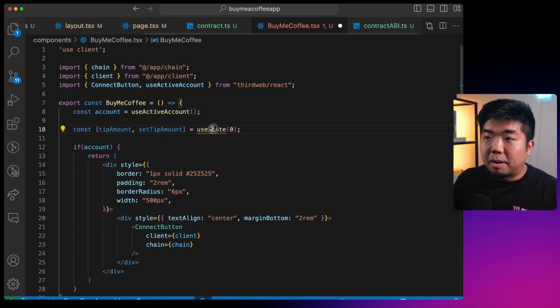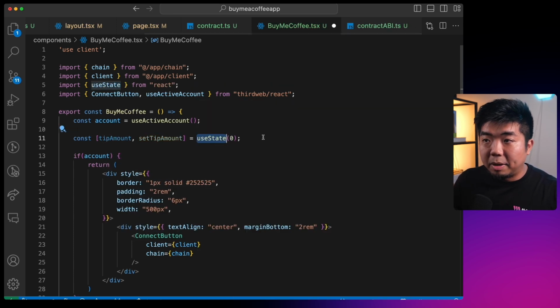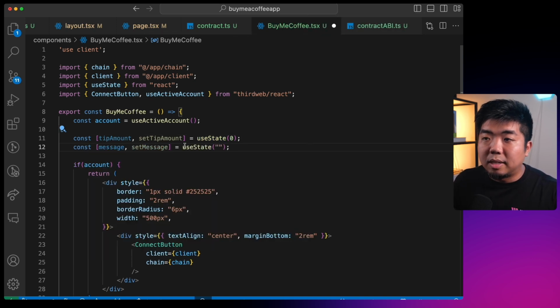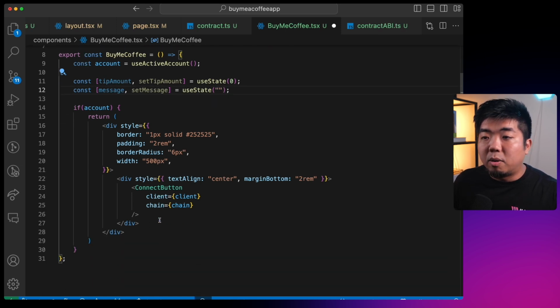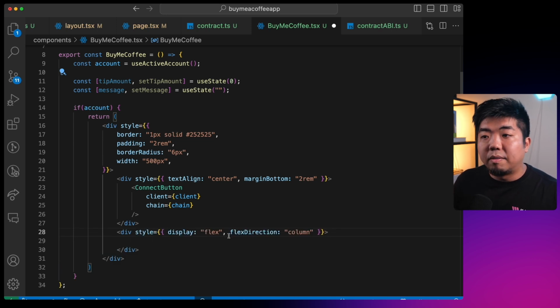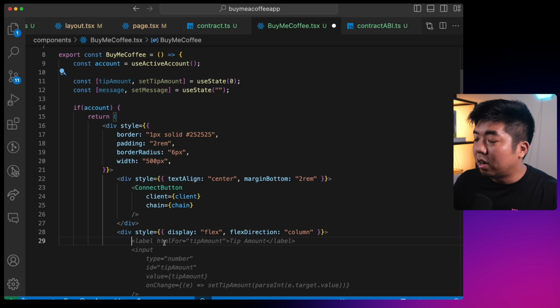We'll say set tip amount, use state, and make the default 0. Then we'll also create one for the message, and we'll set the message default to a blank string. Below our div with the connect wallet button, we'll create another div with styling of flex and a flex direction of column.